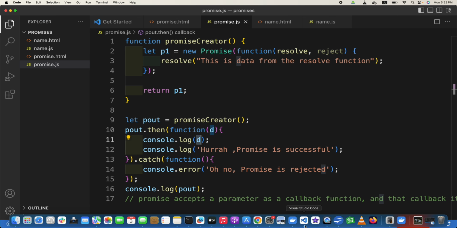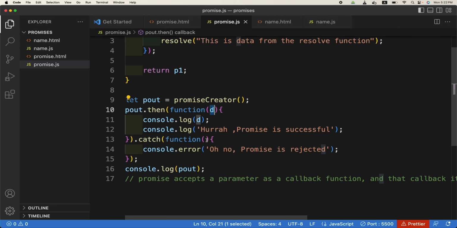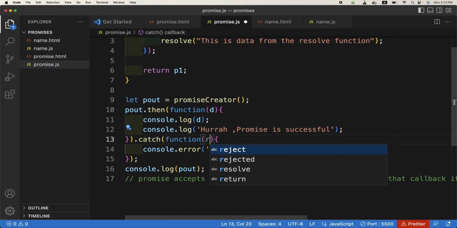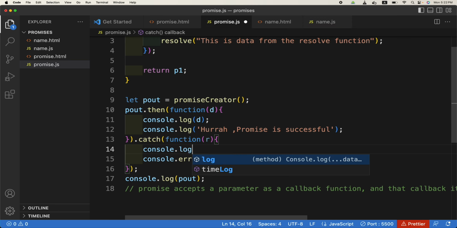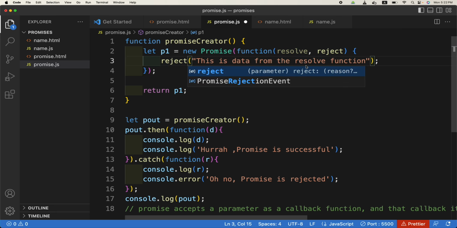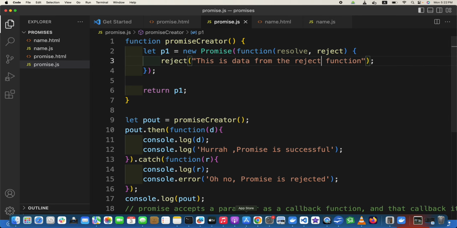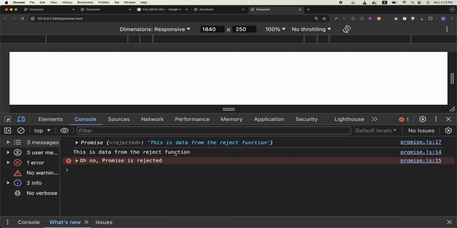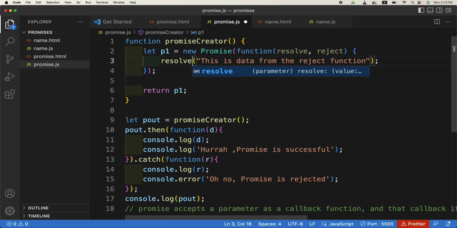So whatever you pass to the resolve function becomes available here in this function if you pass that parameter here. And similarly in the catch, if it is rejected, we can call it rejected or whatever, it becomes available here as well, console.log r. So if I now call reject, and this is data from the reject function, what is going to be the output now? This is data from the reject function. Got it? Good. Let us make it resolve again.